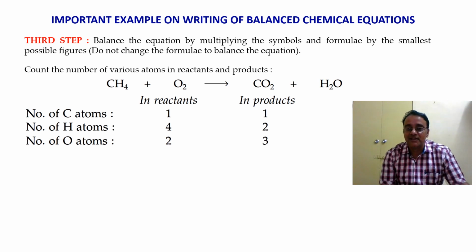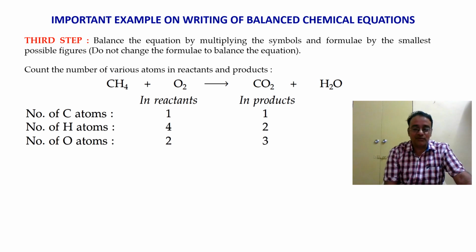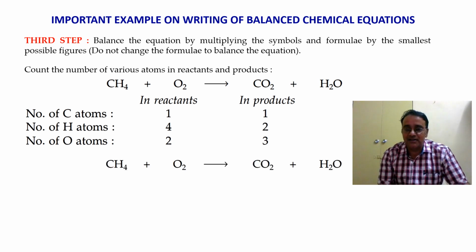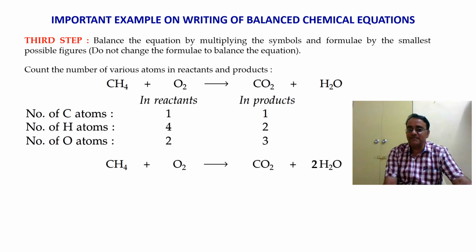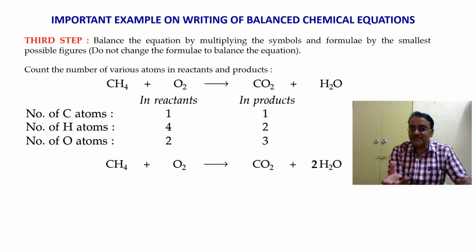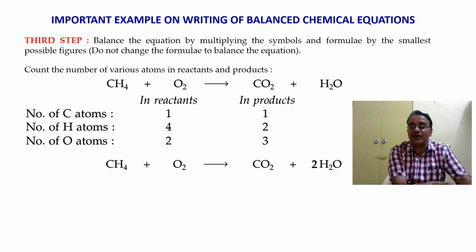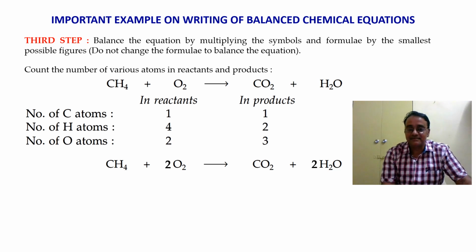Okay, so how do we balance now? Actually, to balance an equation we always use a trial and error method. So we keep one number, then we check, and like that we balance. So let us check. I'm going to make hydrogen 4. Okay, 4 is done. Now let us check for oxygen. Oxygen on the left hand side is 2, but on the right hand side it becomes 4. So now we have to balance oxygen on the left hand side, so we make it 4. Now check. Yes, it's balanced.